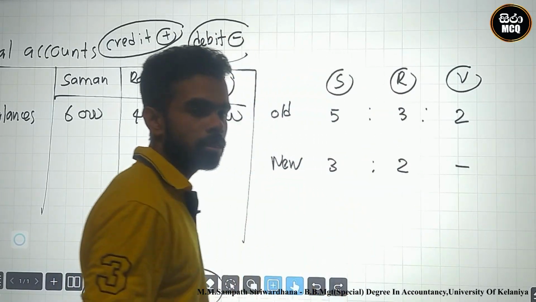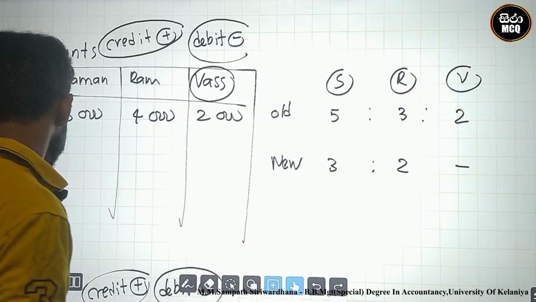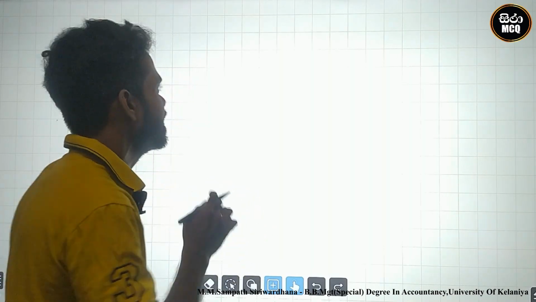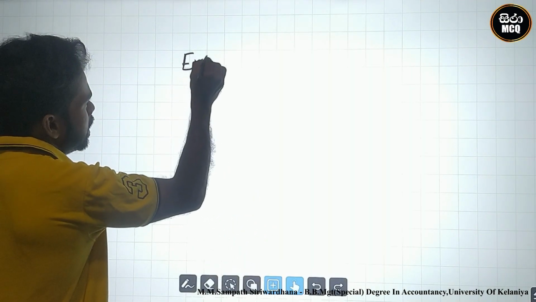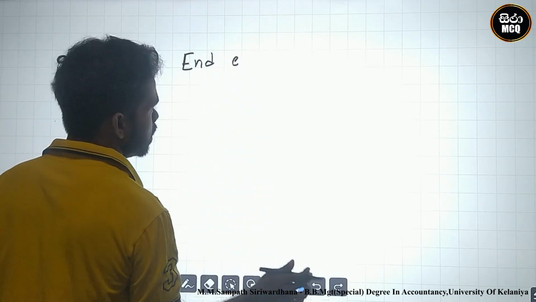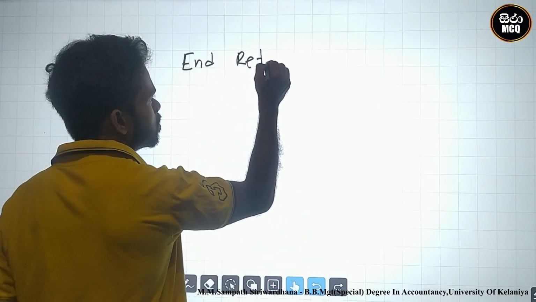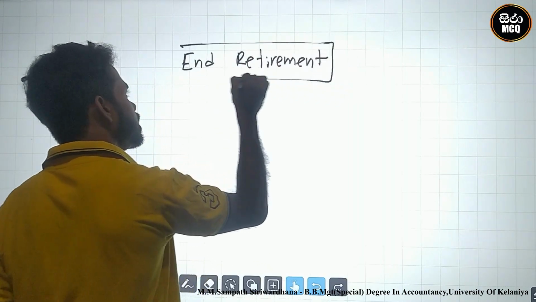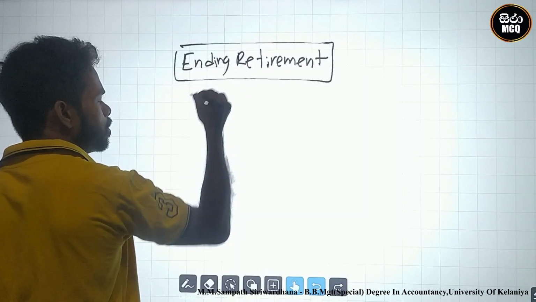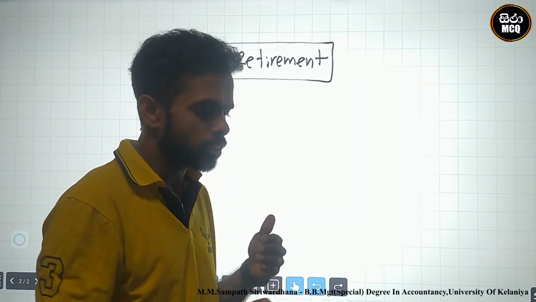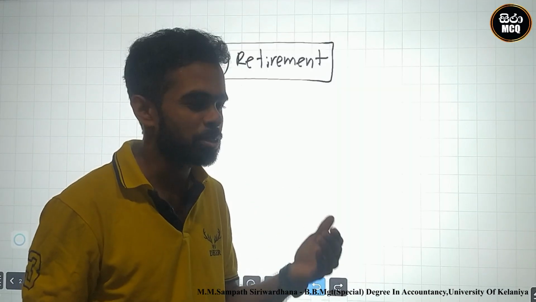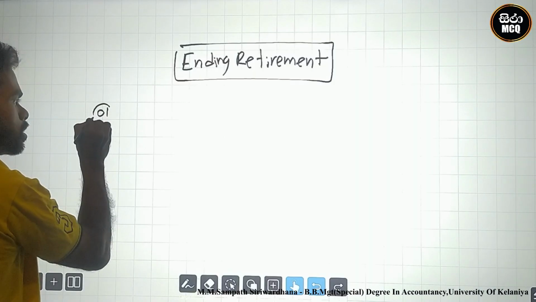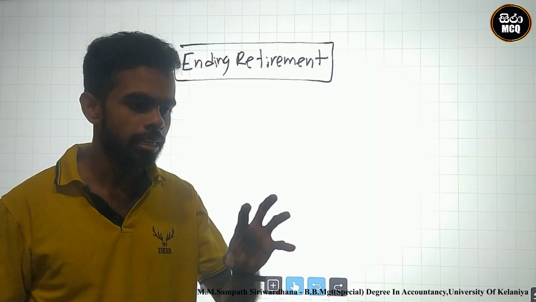This is the retirement, the closing date of retirement. What is the flow? What is the structure? Steps to retirement accounting. Look here, firstly, this is the closing retirement, therefore this is the ending retirement.